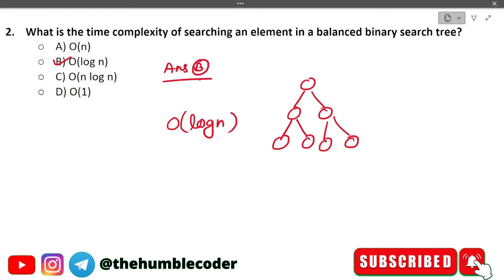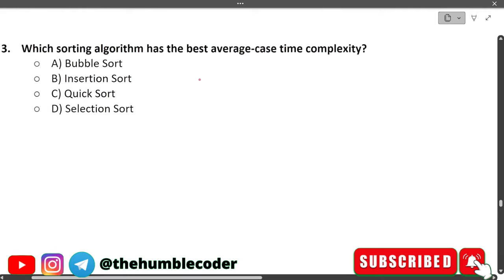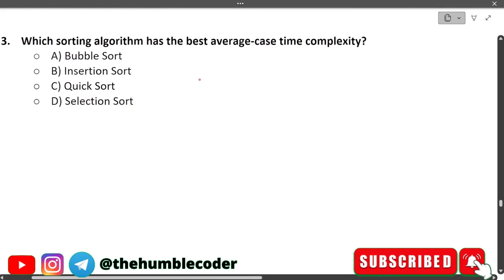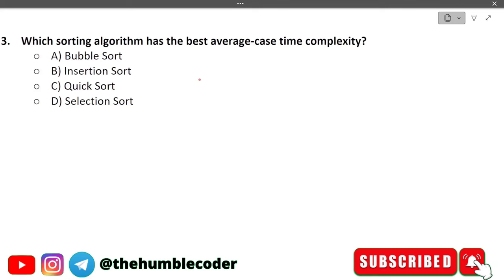Moving on, which sorting algorithm has the best average case time complexity? We have different algorithms given to us: bubble sort, insertion sort, quick sort, and selection sort. We have to tell which one has the best average case time complexity. The correct answer is option C, which is quick sort.